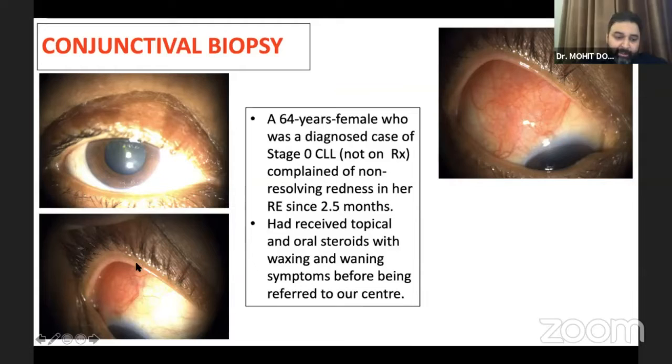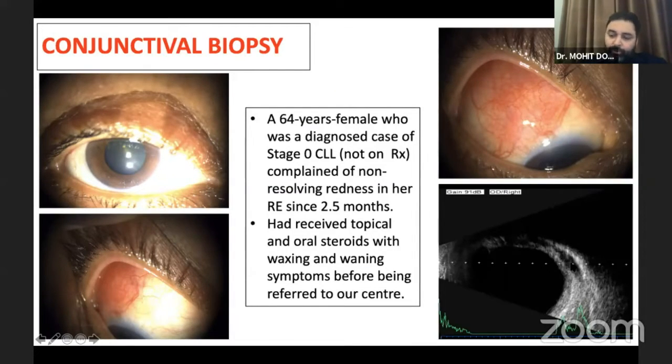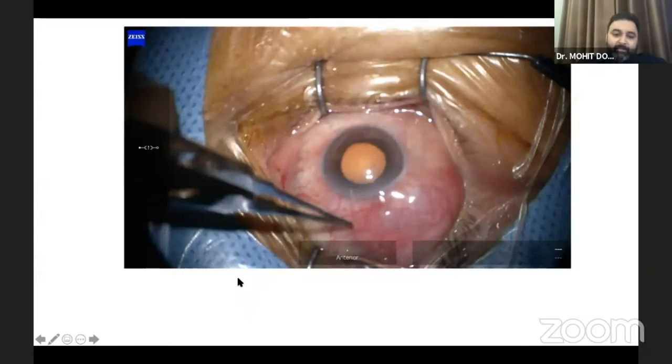The anterior segment was fine. That's what she had, like a localized patch there. The ultrasound showed an epibulbar extension posteriorly. That is the upper temporal scan, and you can see that the eye was quiet, but there was an epibulbar hypoechoic extension there.